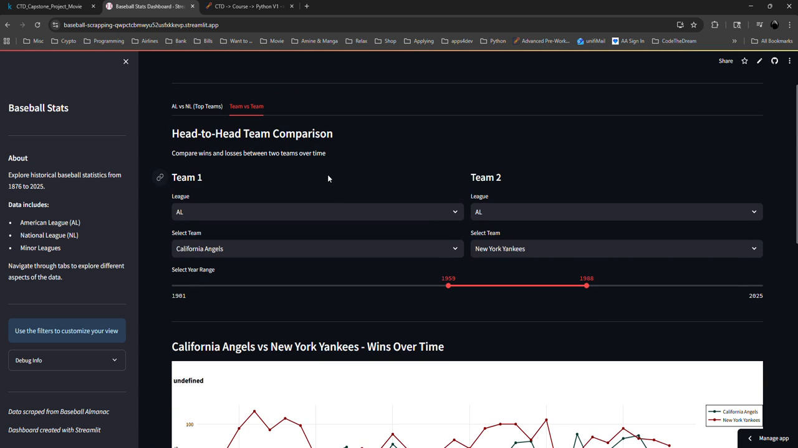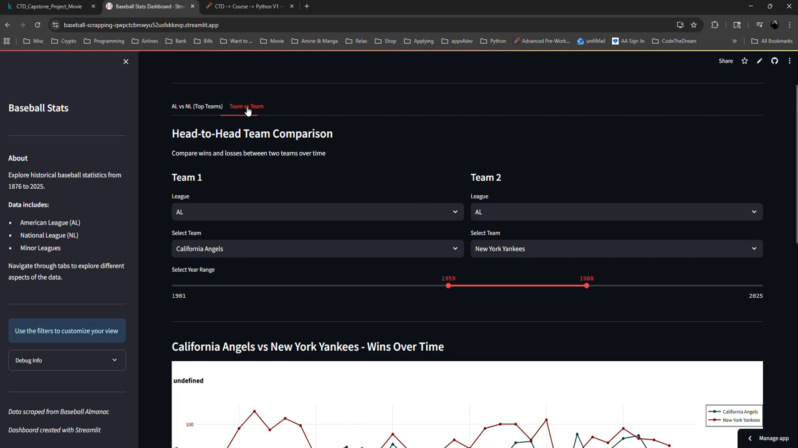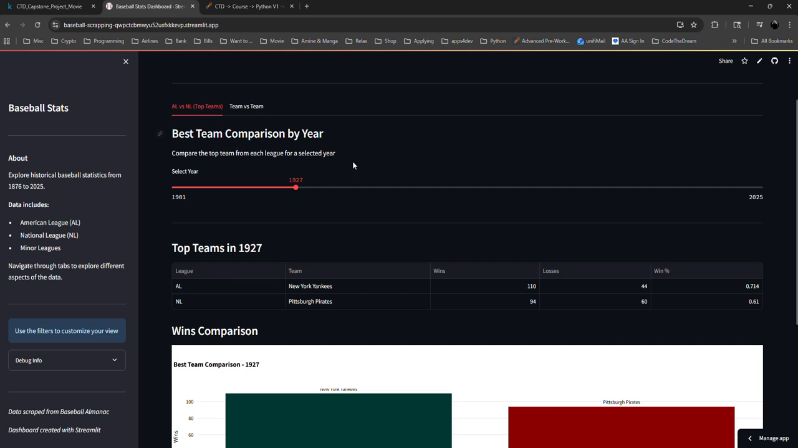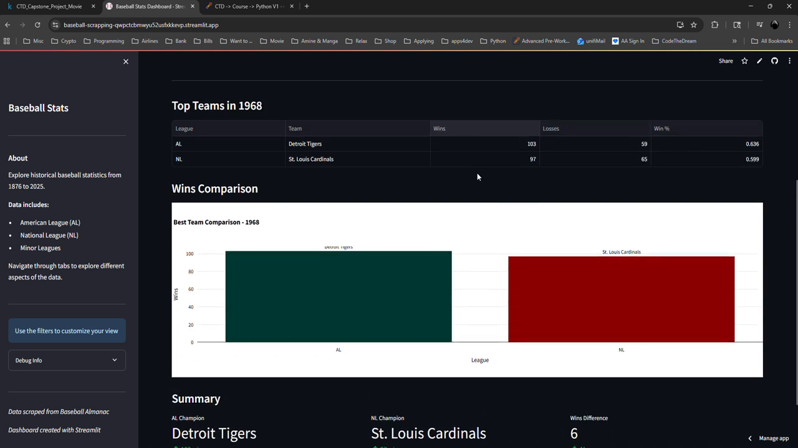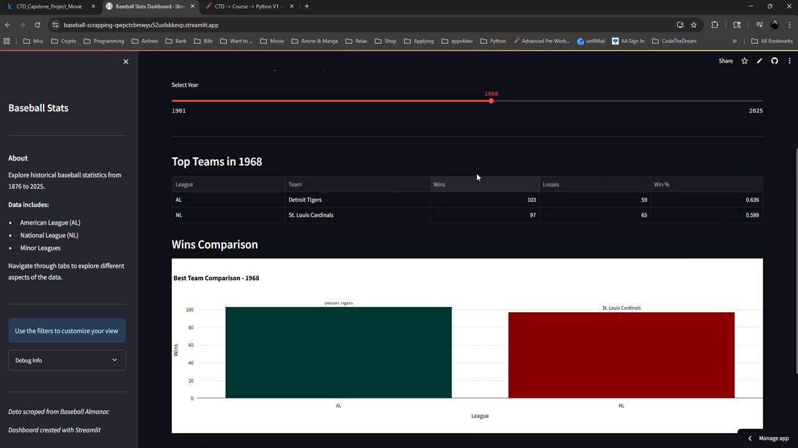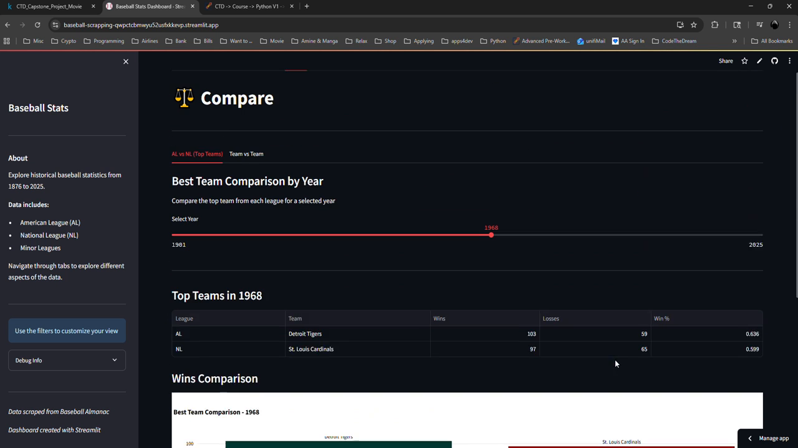On compare, you can compare American League versus National League, or you can choose team versus team. For American League and National League, you can choose which year you want to see, and it will show here the best team of that year for each league. In that year, it was the Detroit Tigers for the American League and the St. Louis Cardinals for the National League. The total wins for both teams, total losses, and the win percentage. You can see here the graph, and on the bottom, you will see the summary of this statistic.